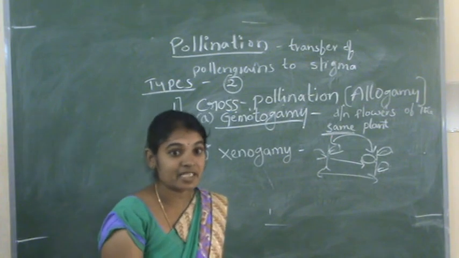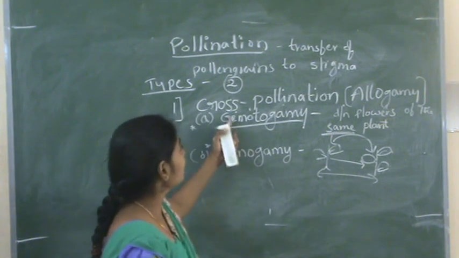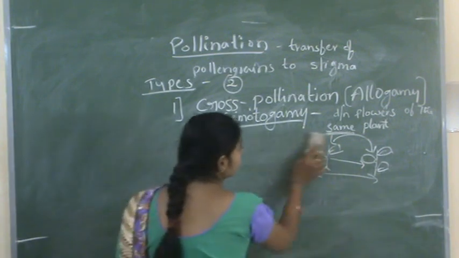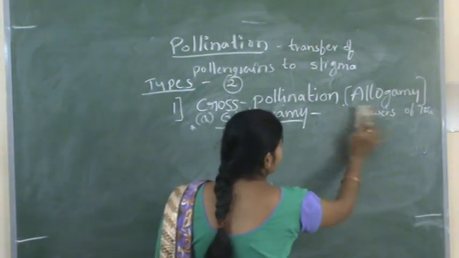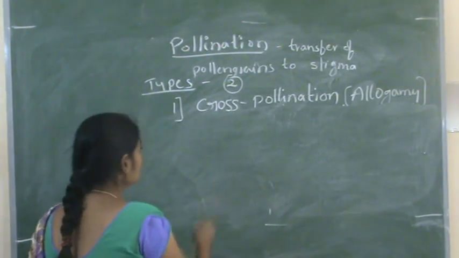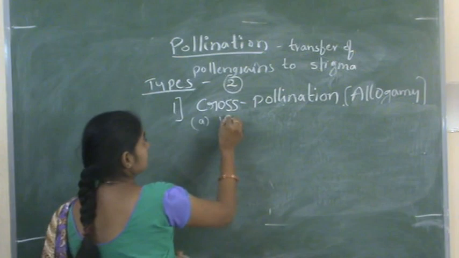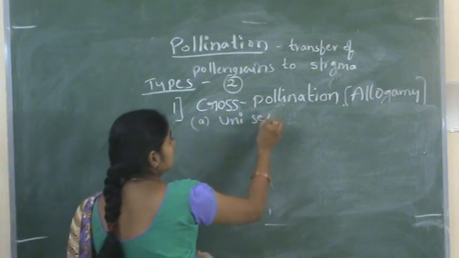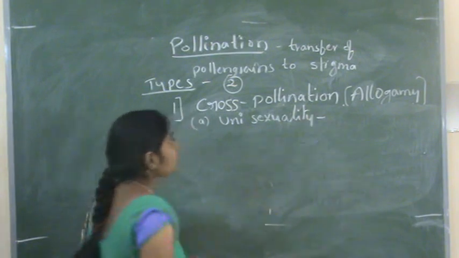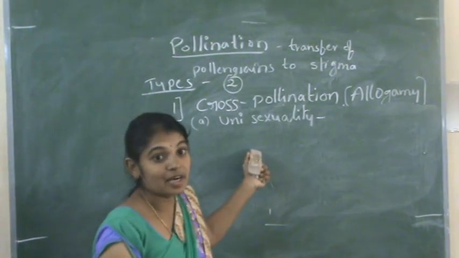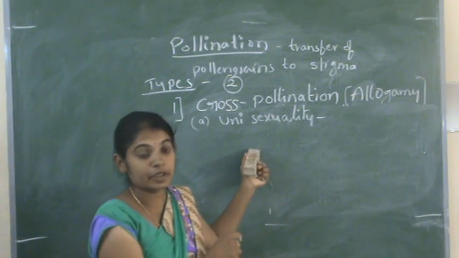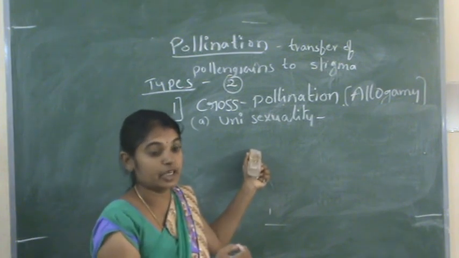And the devices taking part in this cross pollination: one is unisexuality. Unisexuality means the flowers contain either a male reproductive unit or a female reproductive unit.